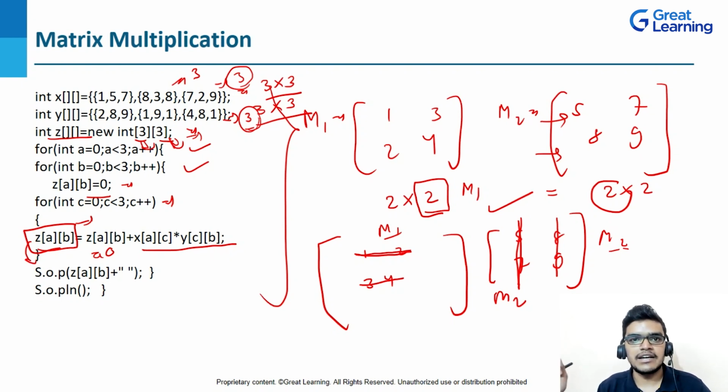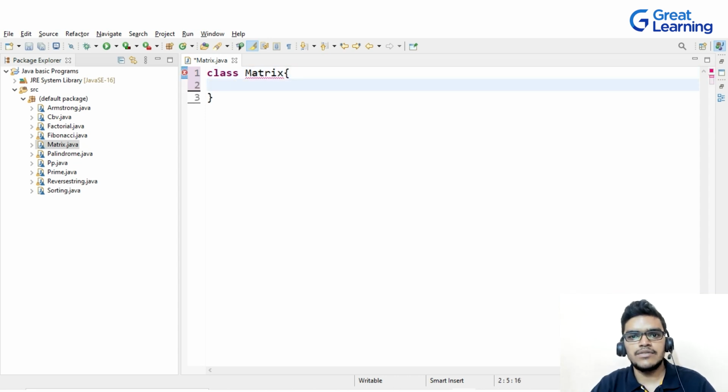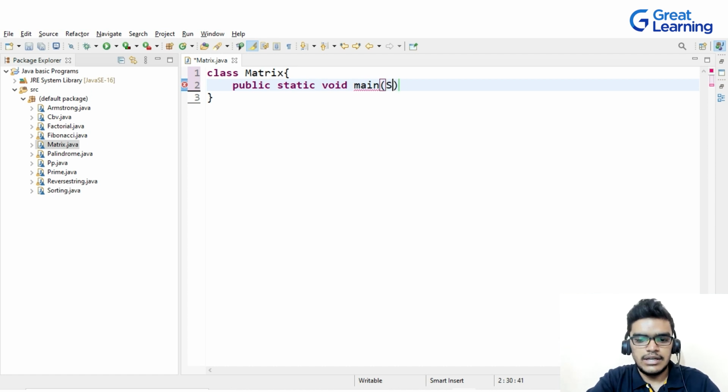Now let's see it in practical coding. Let's start with the coding part. First I will create a class. I will write class matrix, and then I will write my main method. I will write public static void main, and then I will write a string argument. So this is the main method that I've created.